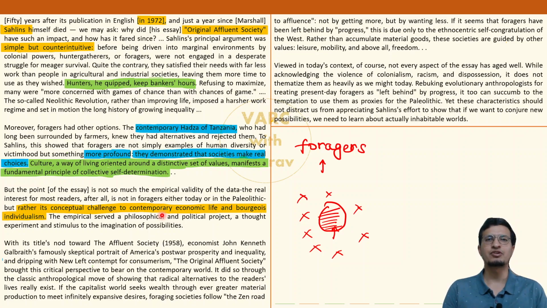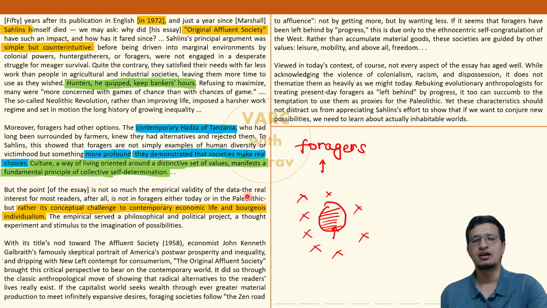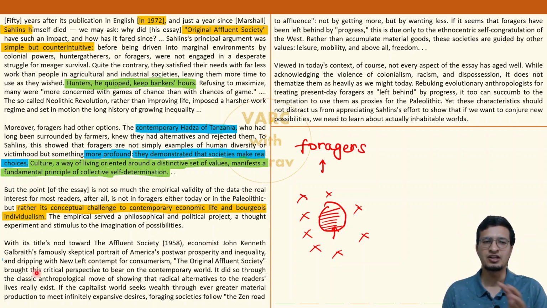So all in all, quite a positive vibe coming through, a very unique concept on the part of Sahlins. Okay? Moving ahead. A bit of chance of confusion in the first sentence of the fourth para. Please pay close attention. You must not mix it up. What does the author want to say in the fourth paragraph, first sentence?